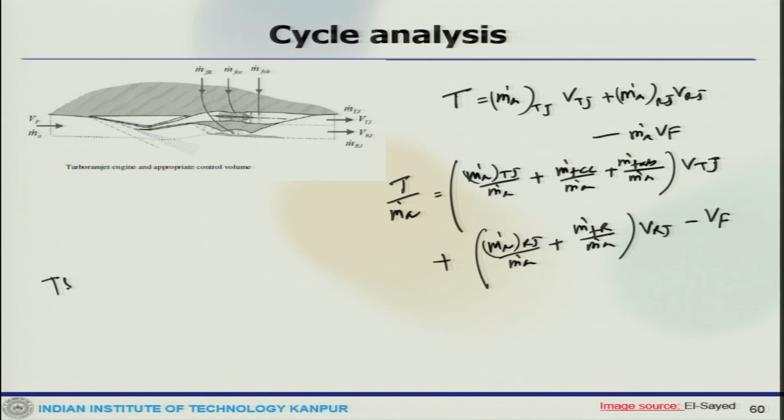So, similarly TSFC is m dot F CC by m dot A plus m dot F AB by m dot A plus m dot F ramjet by m dot A, divided by T by m dot A.